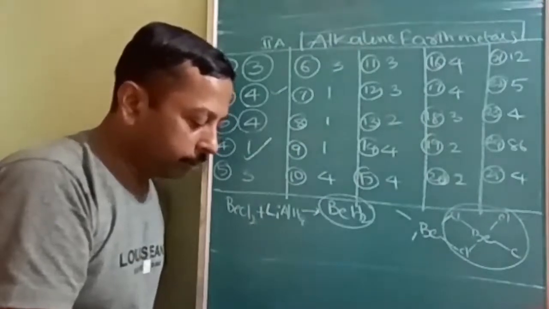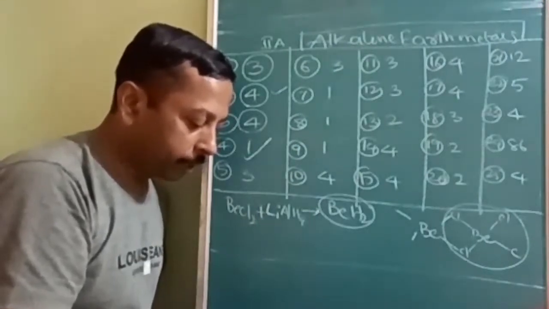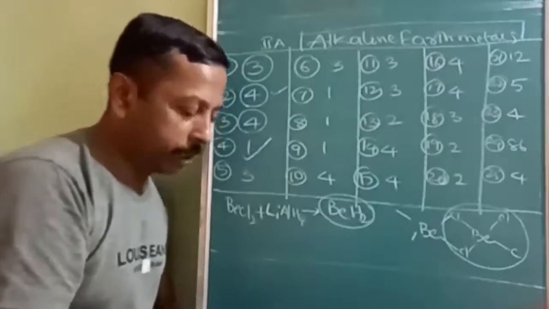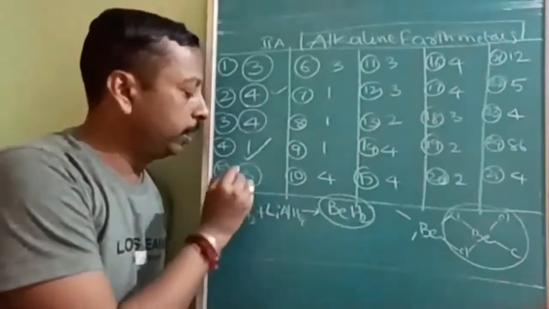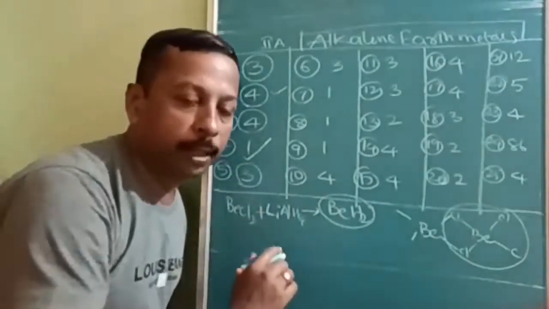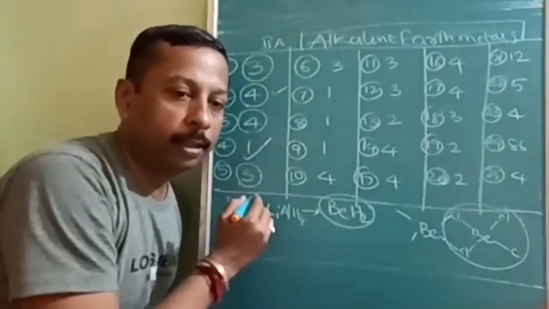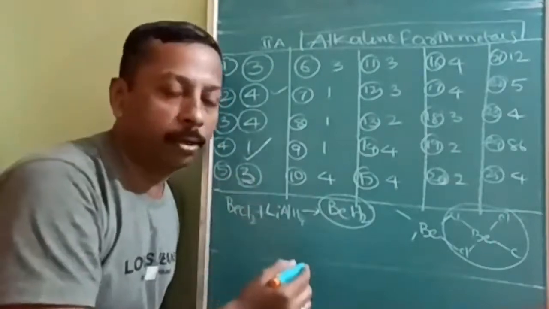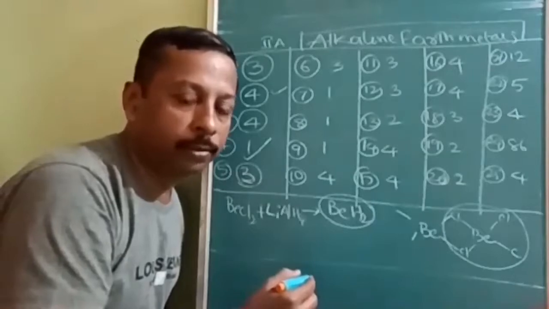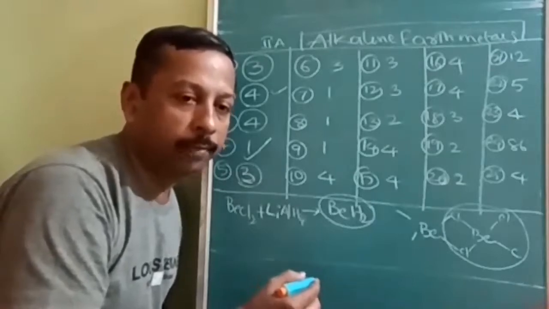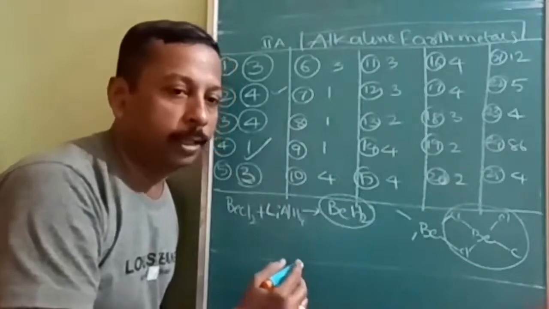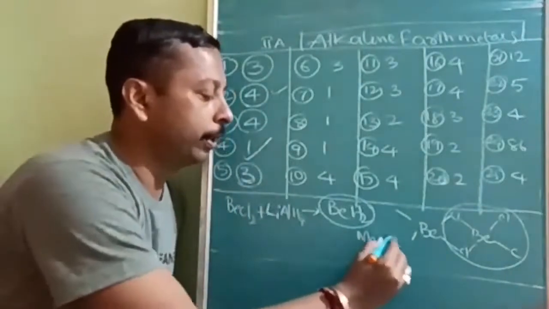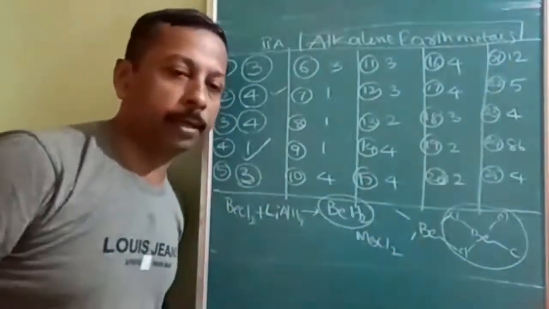Then, which of the following anhydrous chlorides is not obtained by direct heating? Magnesium chloride. This type of question comes every time. In the video lecture, I told you that if you heat it directly, it will form hydroxide. That's why we have to use a current of dry hydrogen chloride, HCl, then it will form. So the third option, magnesium chloride, MgCl2, we cannot prepare by direct heating.